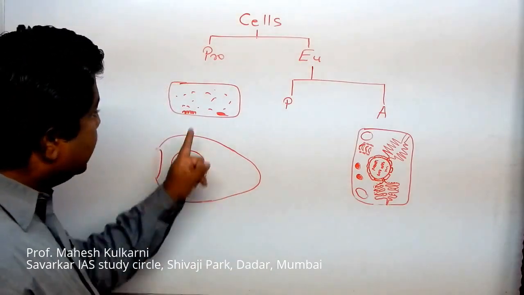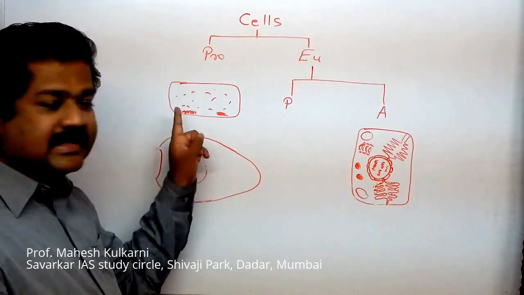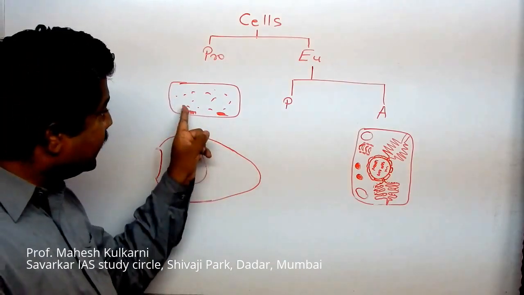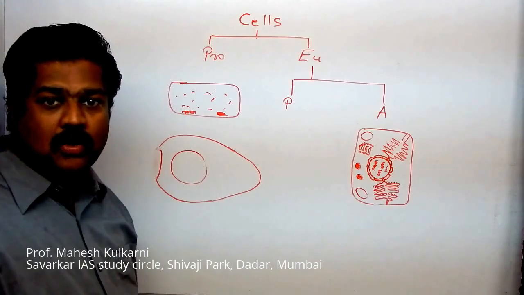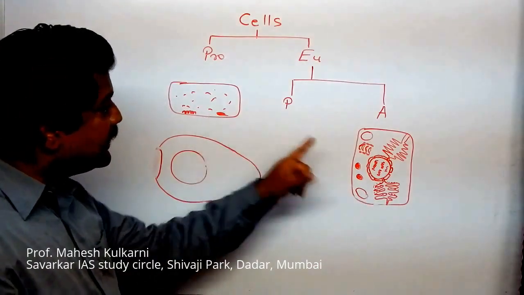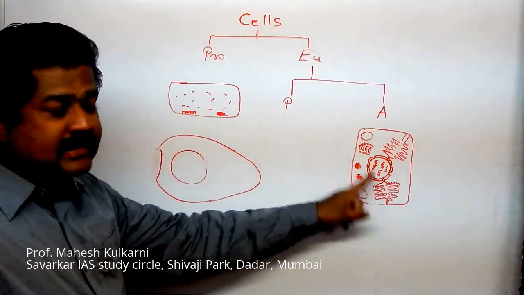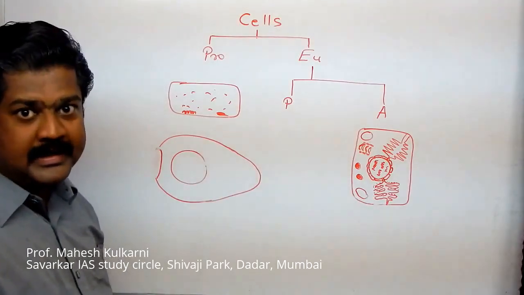Now, here I must compare with this cell. Just observe here, no organelles I am able to show. But here I can show various organelles present. So this is the basic difference. This one has membrane bound organelles. This one has no membrane bound organelles.